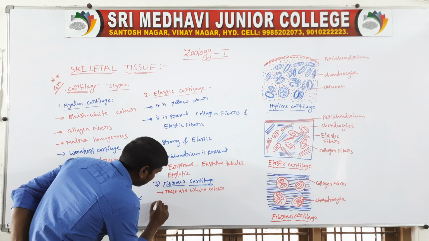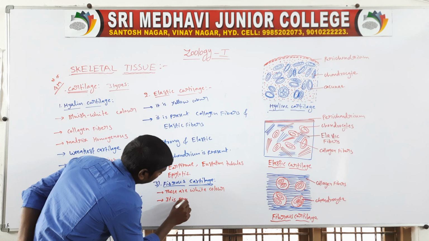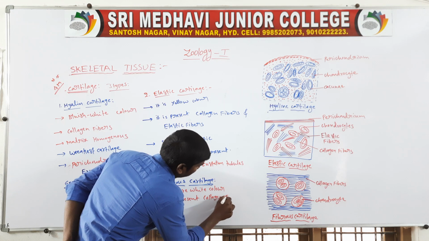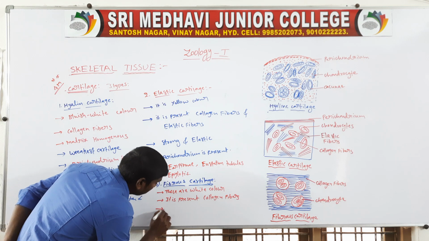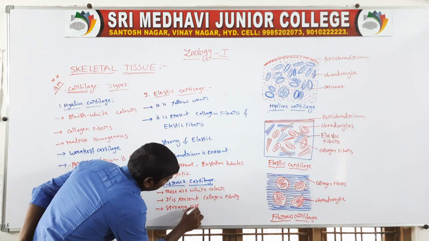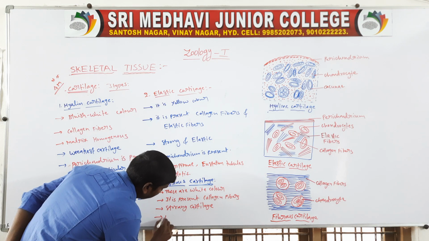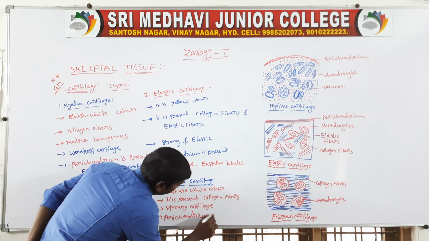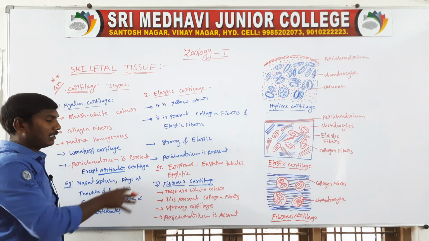Next one, it is presenting on collagen fibers. It is a strong cartilage. Next one, pericardium is absent. So these are white in color.